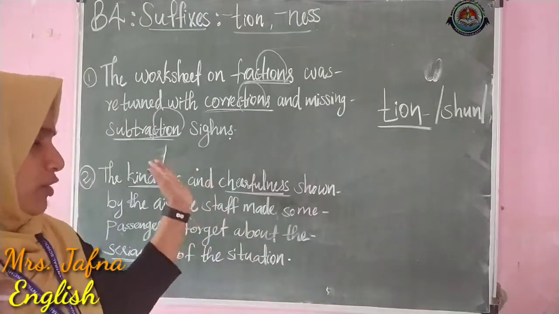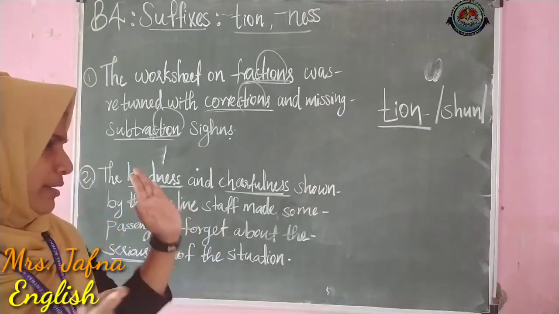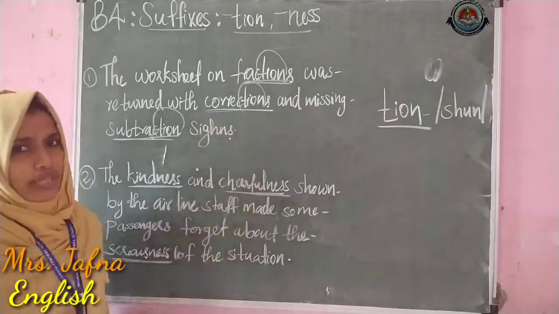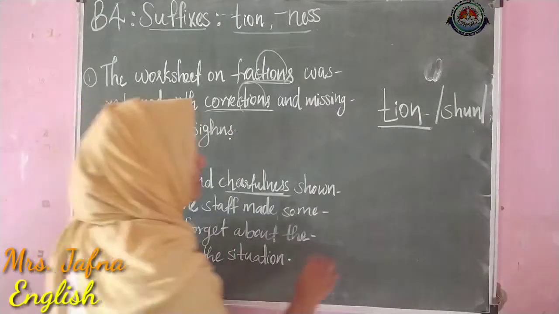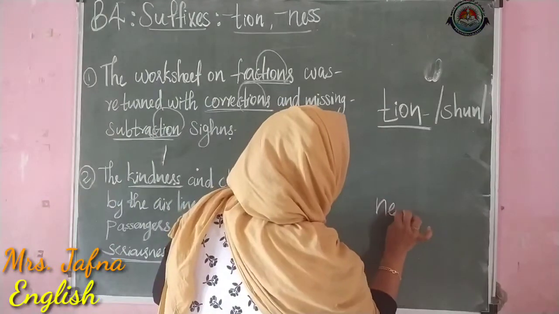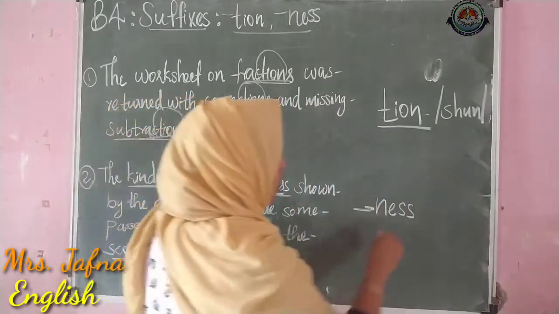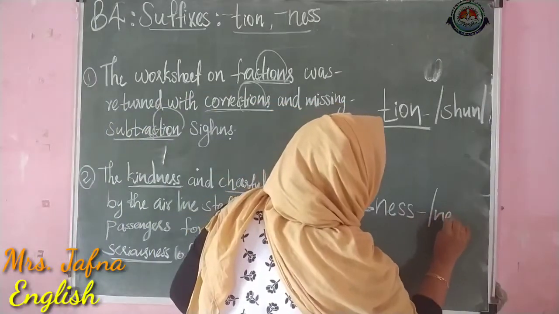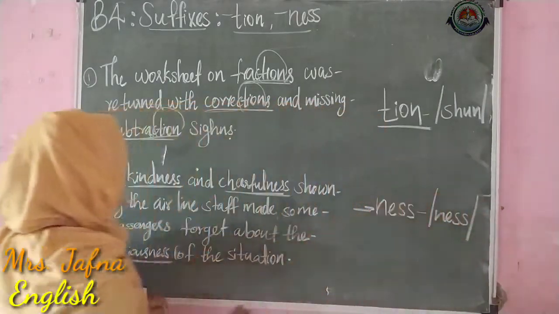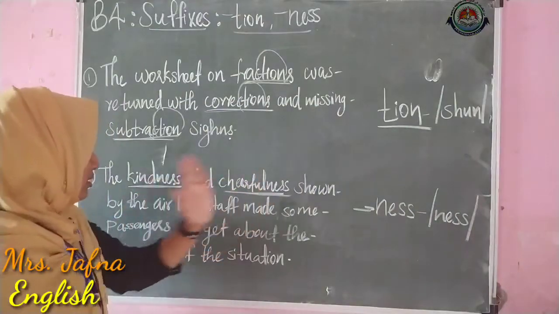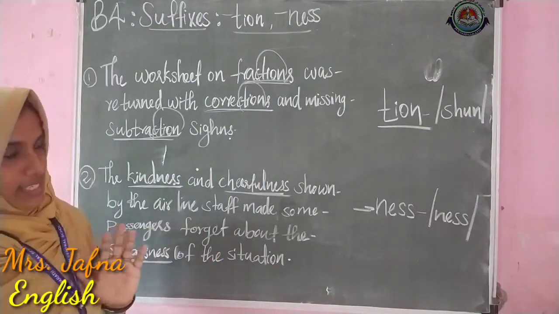So what is common in all these words? Which letter is repeating again and again? Yes, of course, N-E-S-S is repeating. So how to read this? Yes, ness. Like in kindness, cheerfulness and seriousness.